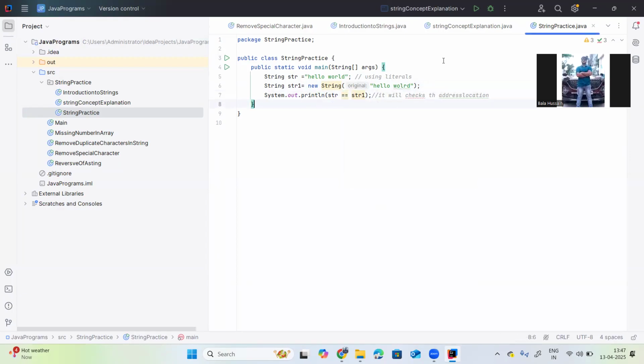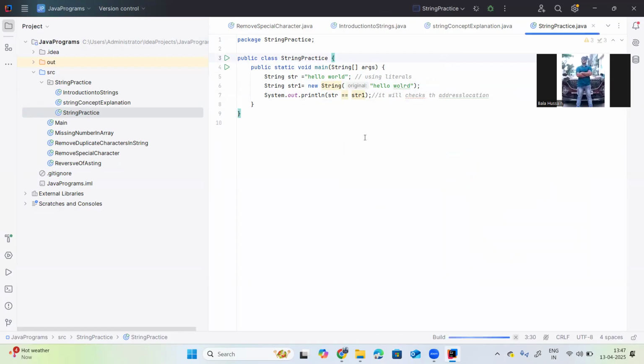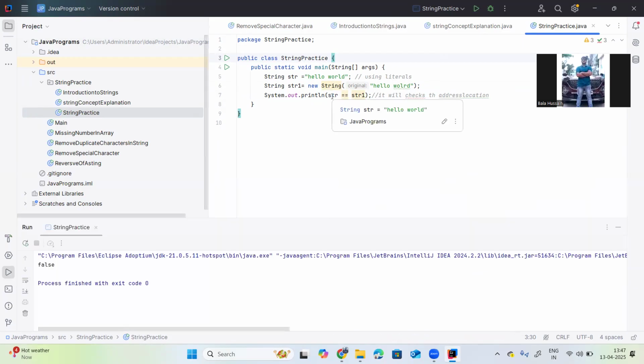Okay, let me execute this one. It will return false because str1 is placed in a different location. All right, so we are using the string literal. Now it is false. You can see that, right?